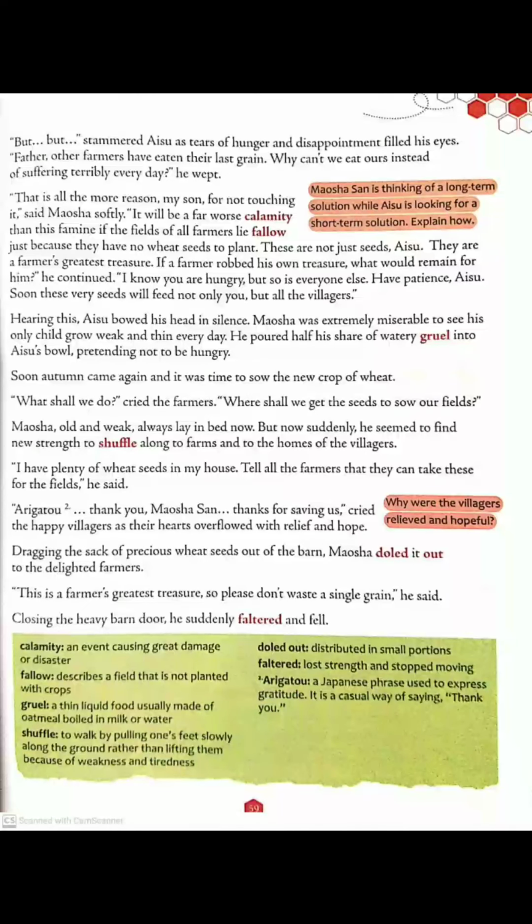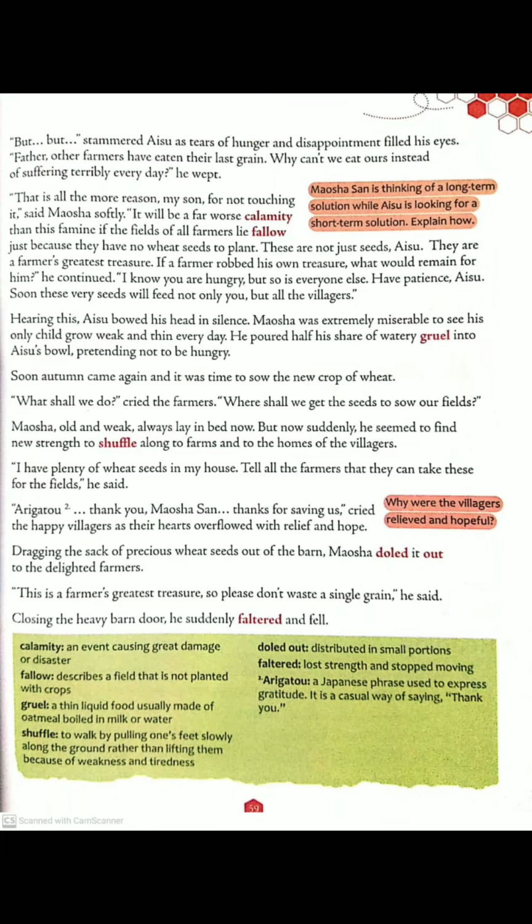"But..." stammered Isu, as tears of hunger and disappointment filled his eyes. Now Isu was so unhappy and he was almost crying. He was so sad listening to this, that we cannot use such finest wheat right now. "Father, other farmers have eaten their last grain. Why can't we eat ours instead of suffering terribly every day?"